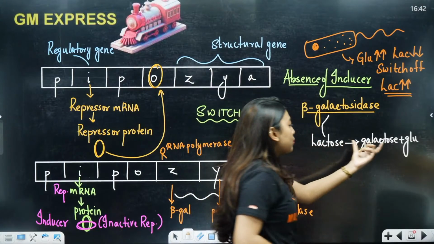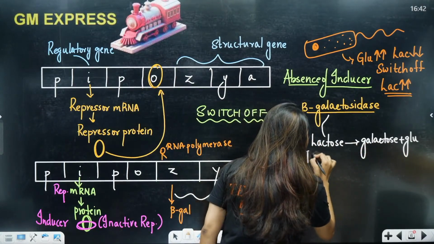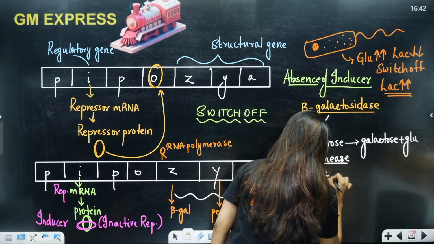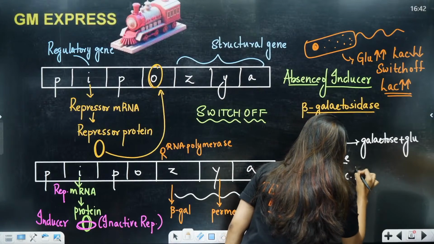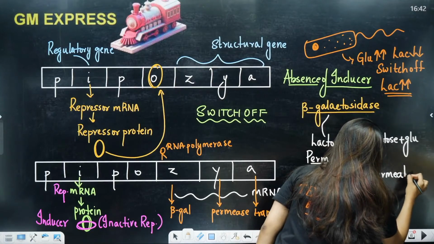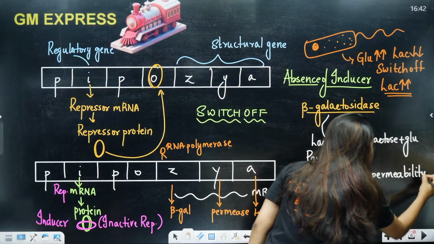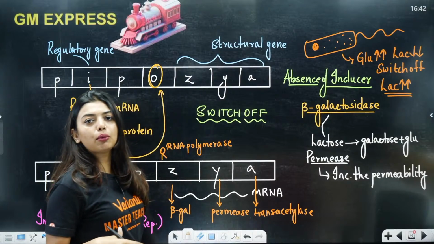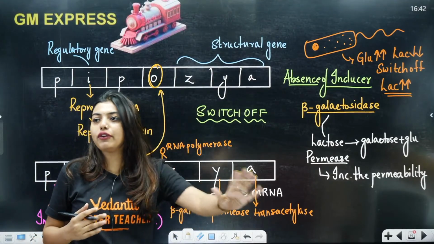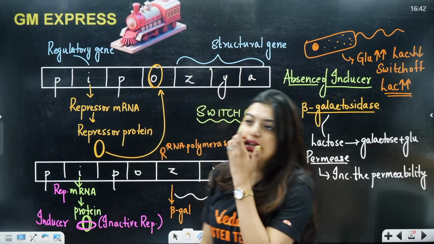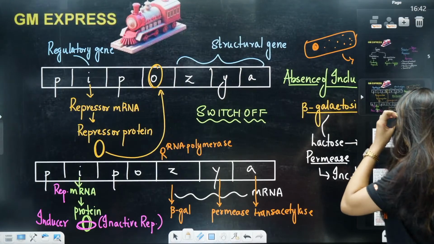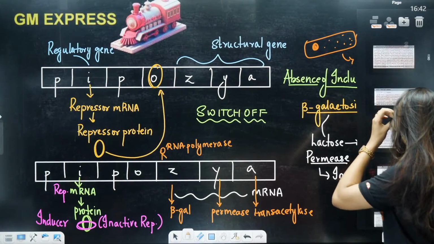Now, lactose will get broken down to galactose and glucose. Then you have permease. Permease is going to increase the permeability of the cell to take up more lactose so that beta galactosidase can do the breaking. Transacetylase, as of now, function is not known. Okay, super duper clear. This is your lac operon model.